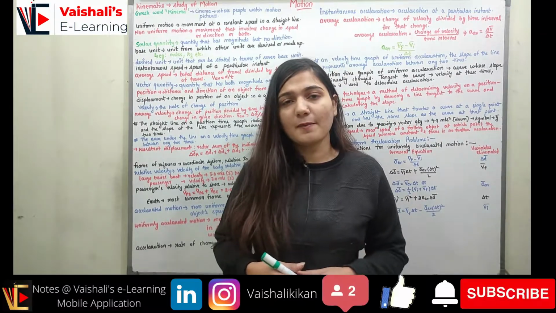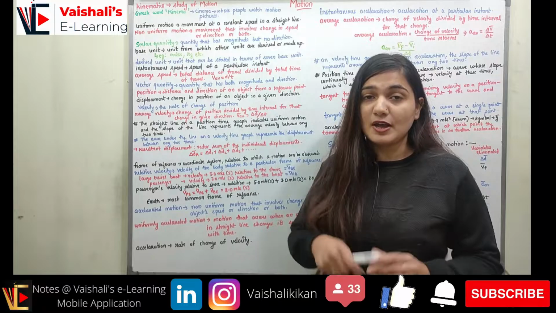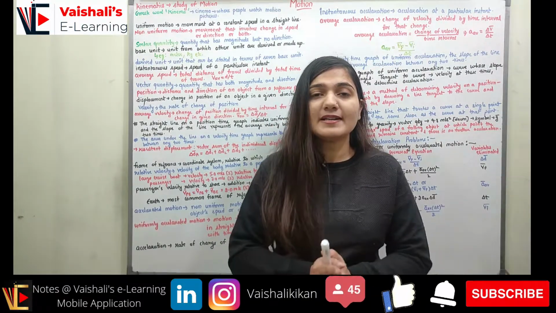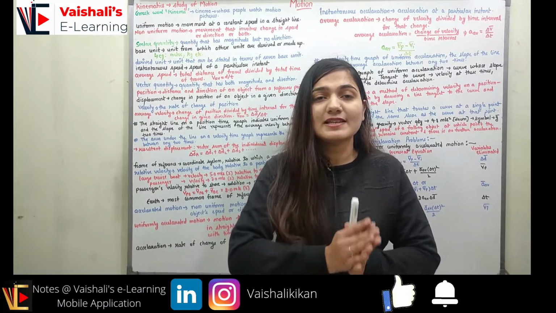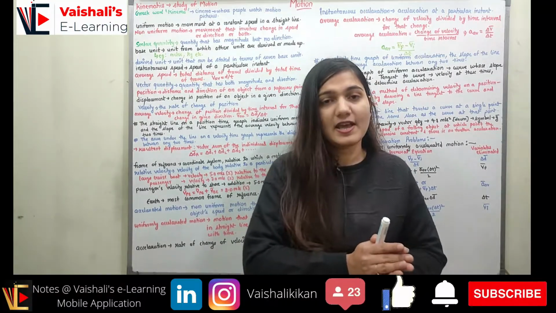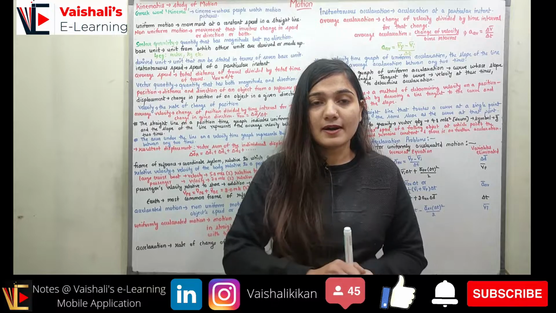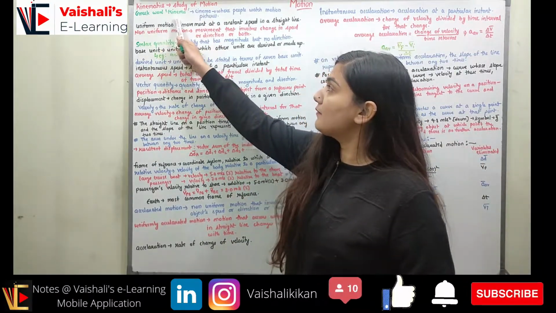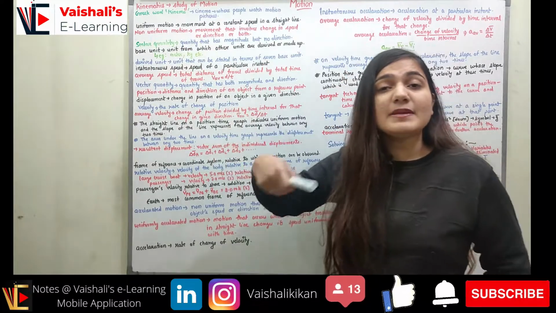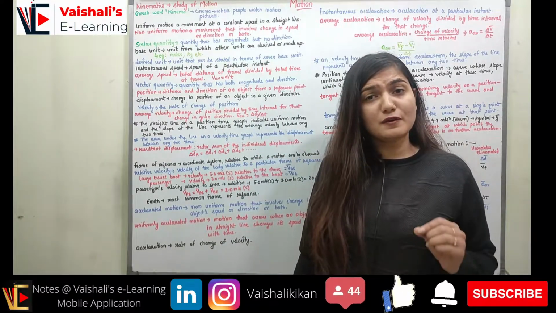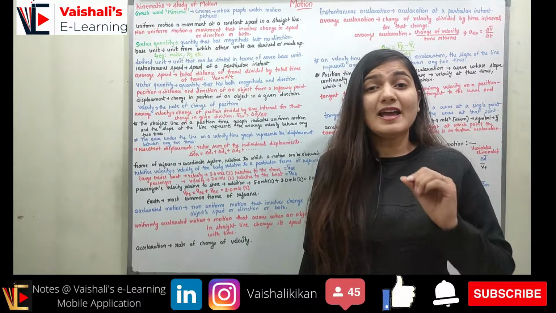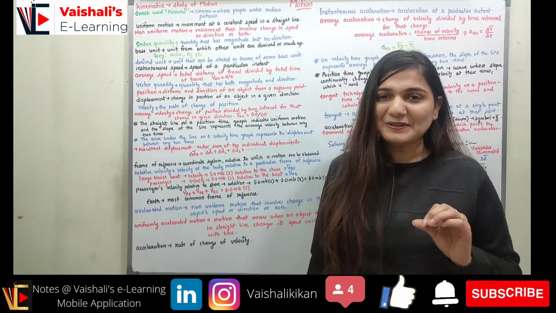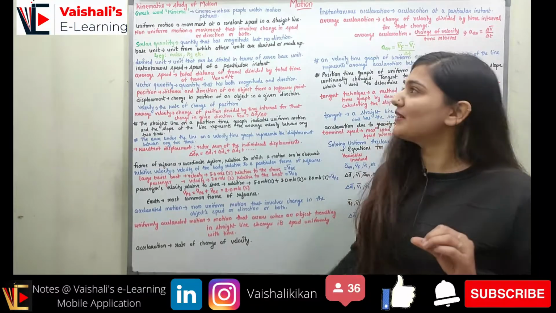So let's talk about the basic theory of motion. Motion is a word which is used in kinematics. Kinematics is a branch of physics which deals with the motion of objects, right? The word kinematics is composed of a Greek word, kinema. Kinema means cinema, and now some of you are confused about how cinema is related to motion.